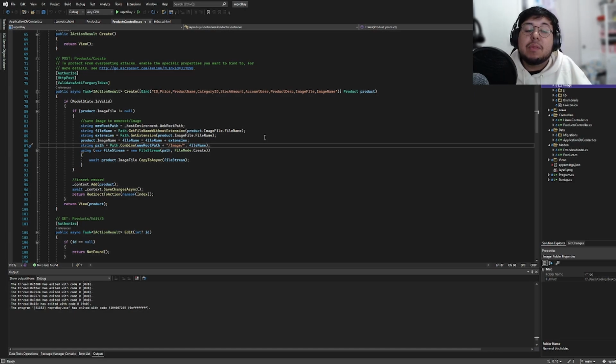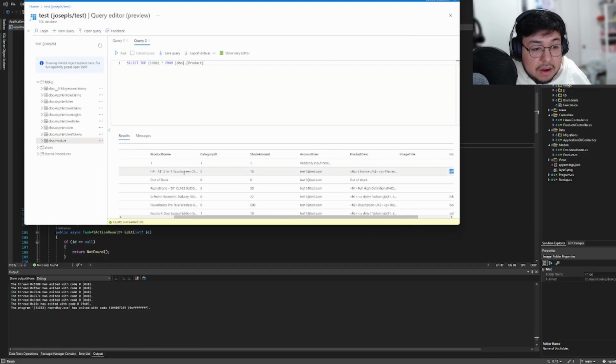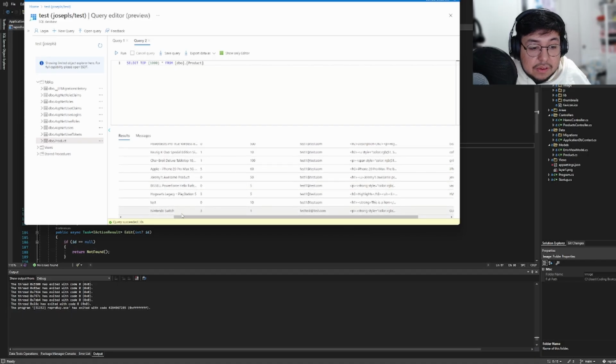It checks if the product has an image photo. In our case for Nintendo Switch, we did upload a photo for it. What it does afterwards is grab the photo image that you uploaded, save the name and the extension, and save that into a string for the SQL database. If I were to pull down the Azure database, you can see down here, for example, our Nintendo Switch.